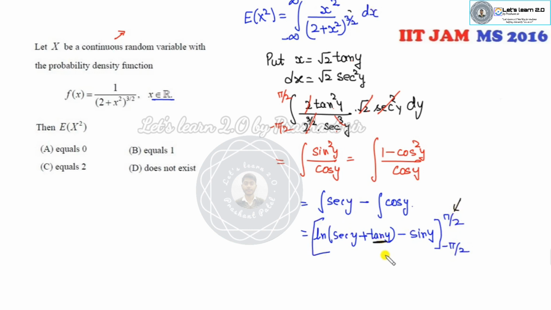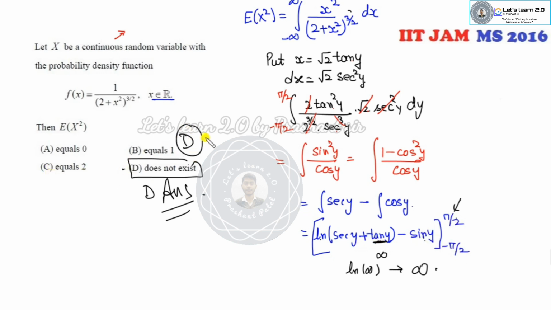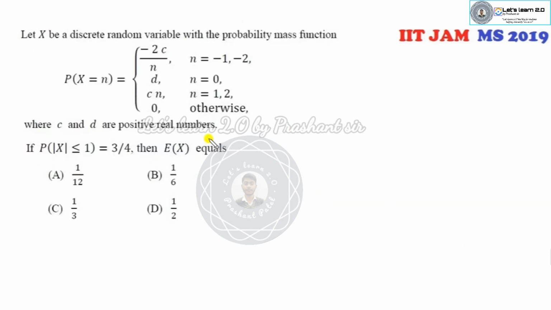Now clearly, when you substitute pi by 2, what is tan pi by 2? It's infinity, and ln of infinity is infinity. So that means the answer, does not exist, is the right answer of this problem, because sine pi by 2 is 1, minus sine of minus pi by 2 is again 1, but tan of infinity is not defined. So you can see D is the correct answer of this problem.